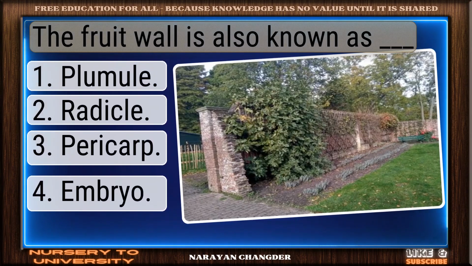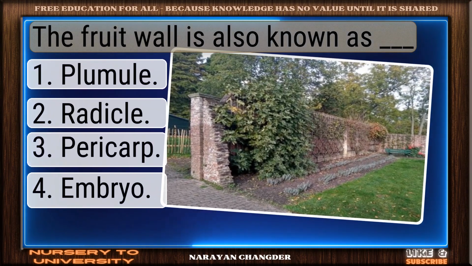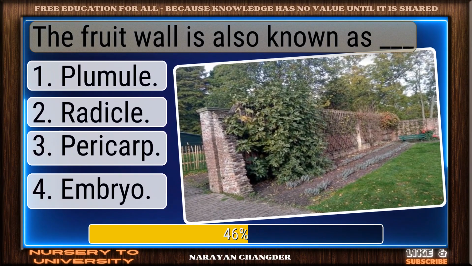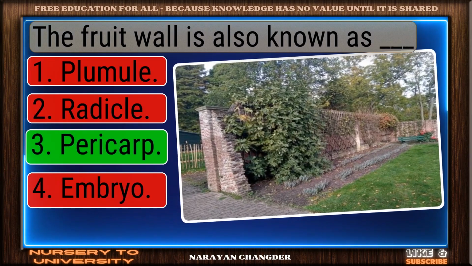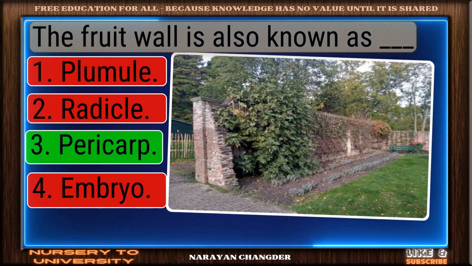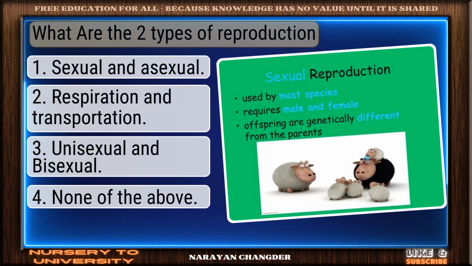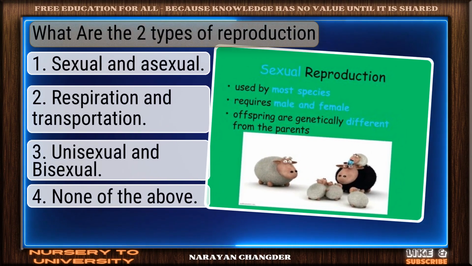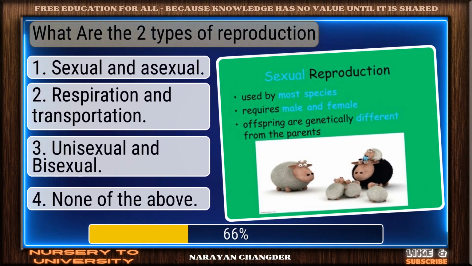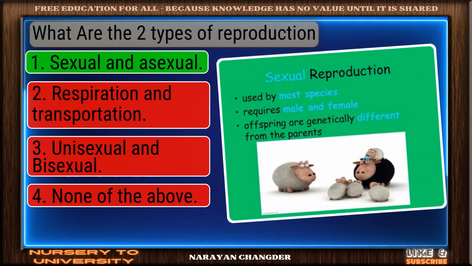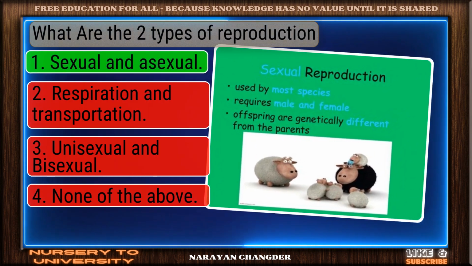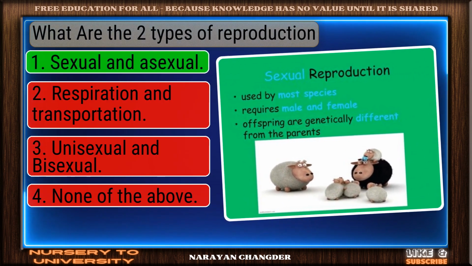Question number 124. The fruit wall is also known as dash. Clear logic. Your choice pericarp is sound and 100% true. Question number 125. What are the two types of reproduction? Great thinking. Sexual and asexual is the right choice.